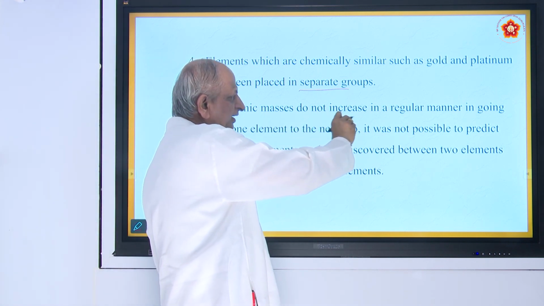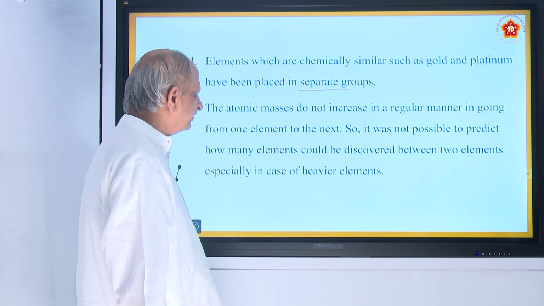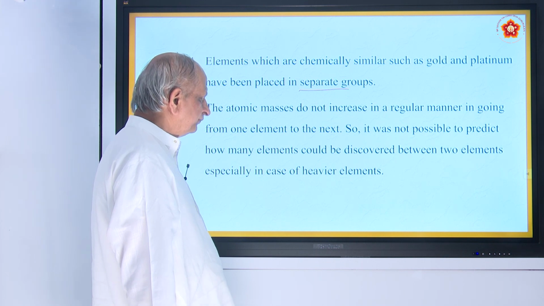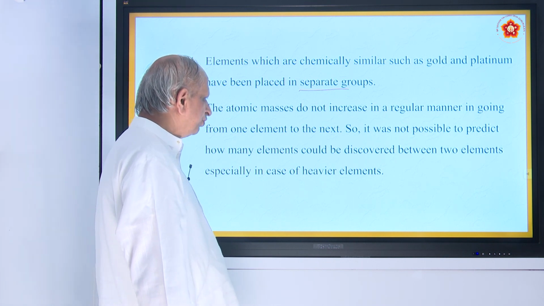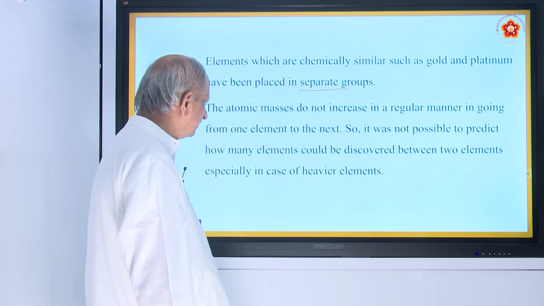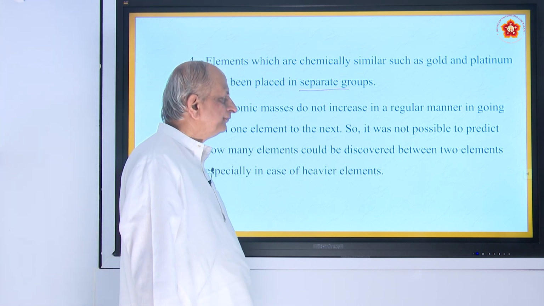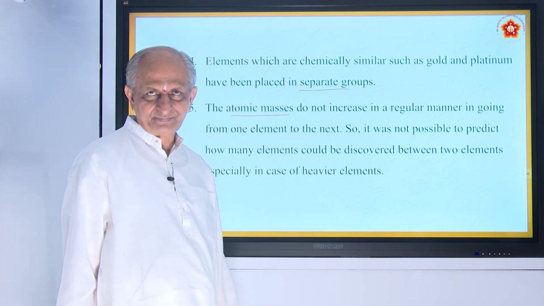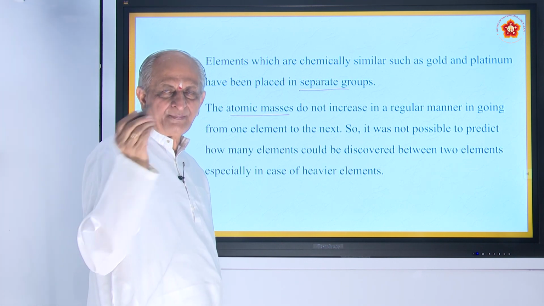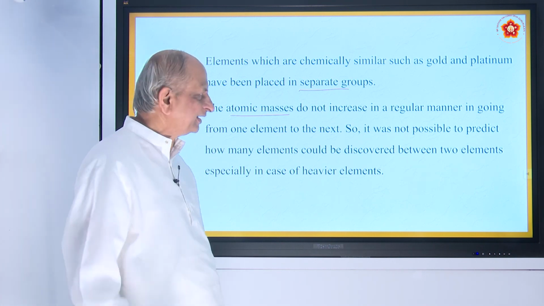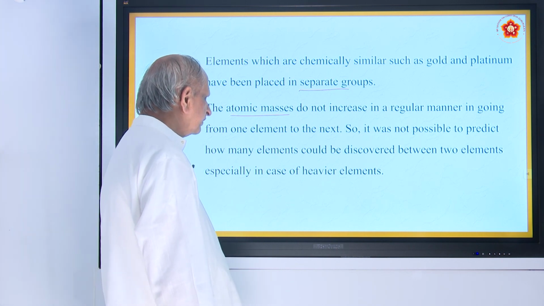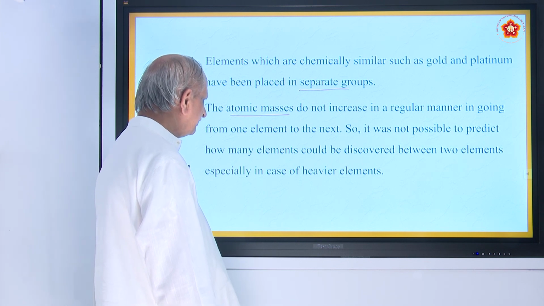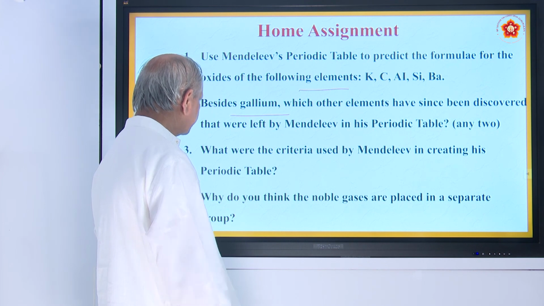Atomic masses do not increase in a regular manner in going from one element to the next. For example, as I just now told, it was not possible to predict how many elements could be discovered between two elements, especially in the case of heavier elements. Just now I told about cobalt and nickel. Nickel should have been placed first, then cobalt, but the reverse has taken place. So, it is difficult to guess any other metals or elements between the two. That is another defect.